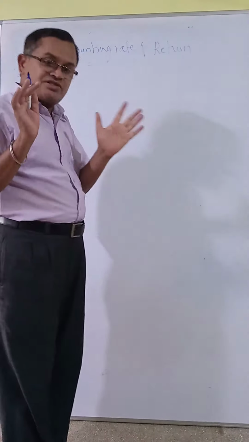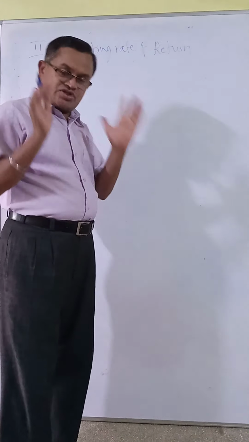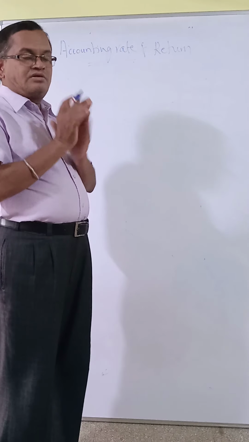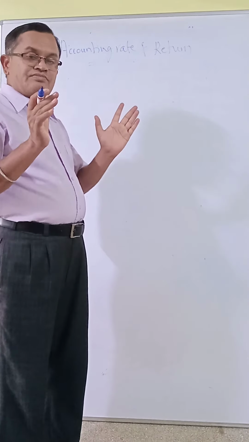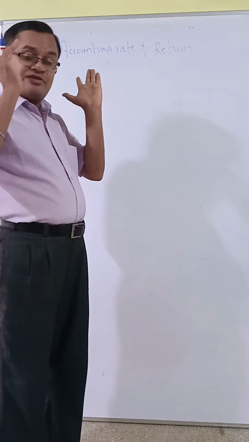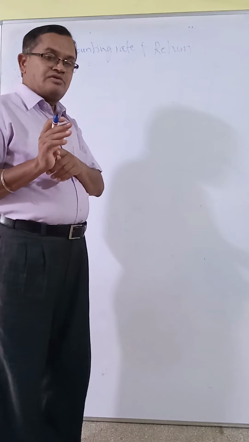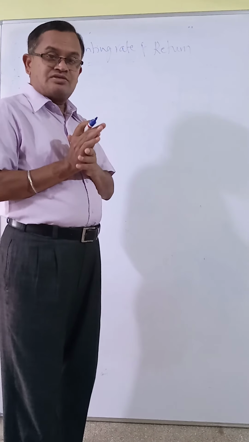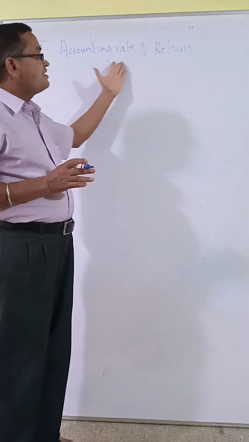Understood? In other words, average rate of return method or accounting rate of return method, it shows the relationship between the income after depreciation and after tax with the average investment. That is called accounting rate of return.